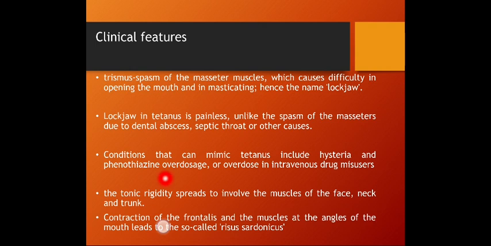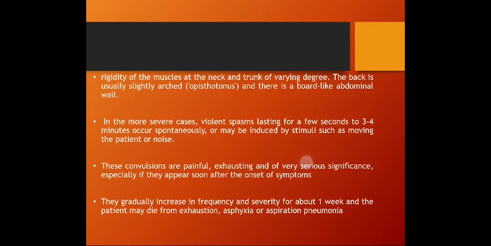The tonic rigidity spreads to involve the muscles of the face, neck, and trunk, so it is not only localized to the mouth but also involves other areas in the body. Contraction of the frontalis and the muscles of the angles of the mouth lead to so-called risus sardonicus.